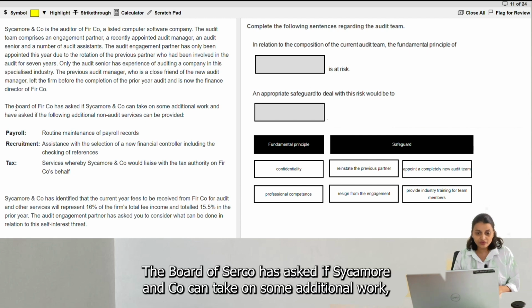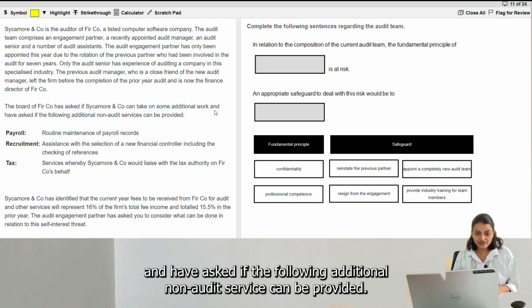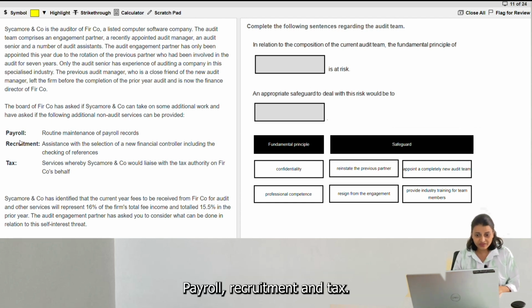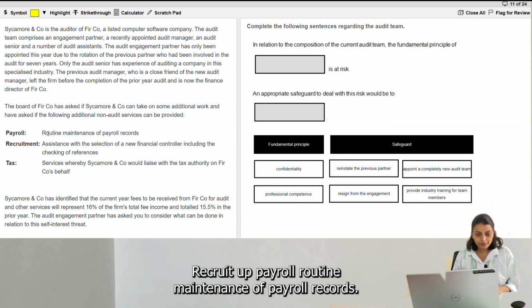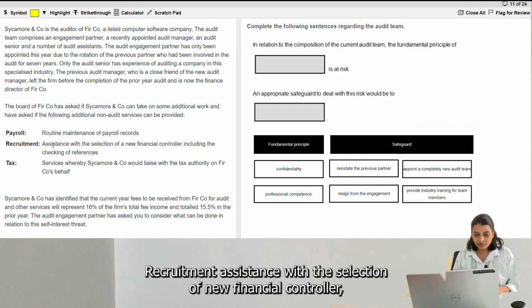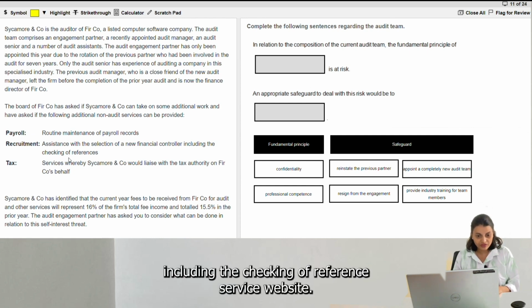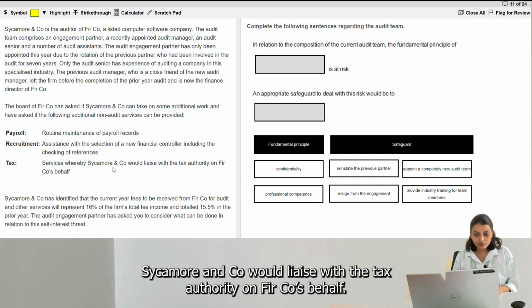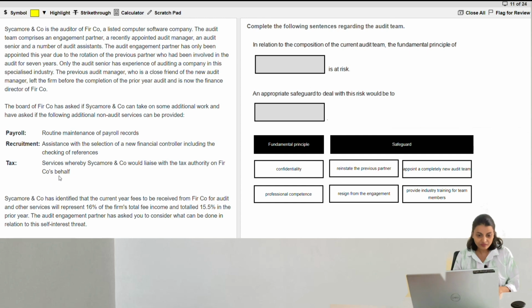The board of Firco has asked if Sycamore & Co. can take on some additional work and have asked if the following additional non-audit services can be provided: payroll, recruitment and tax. In payroll, routine maintenance of payroll records; recruitment, assistance with the selection of a new financial controller including the checking of references; and a service whereby Sycamore & Co. would liaise with the tax authority on Firco's behalf.